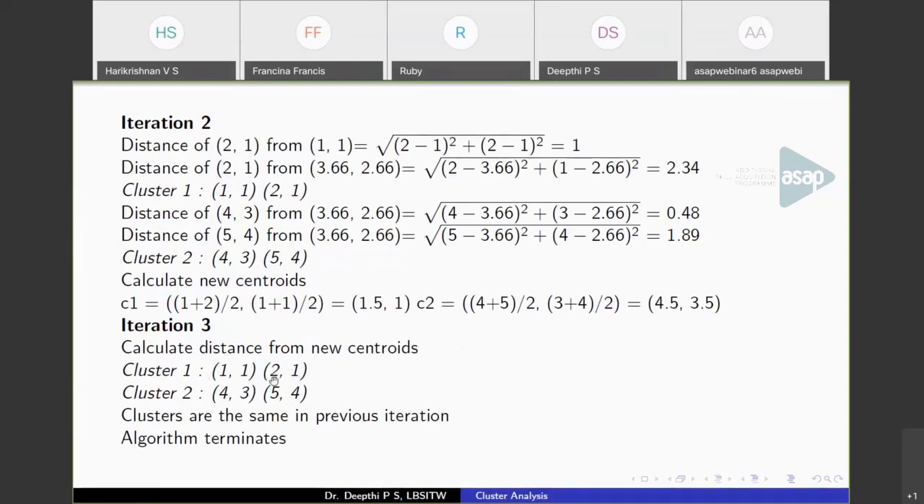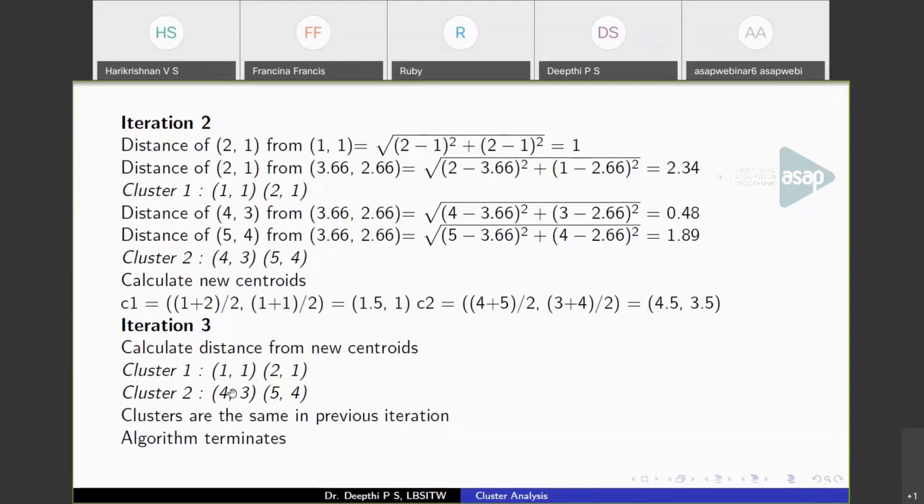So you can find that the clusters are the same as in the previous iteration. So in iteration 2, we got the same partition. That is the partition we get in iteration 3 also. So the clusters are the same, which means we don't have to calculate the mean again. The mean will be the same. So these are the final centroids, 1.5, 1 and 4.5, 3.5, and these are the clusters. Because the clusters did not change, we are not going to calculate the centroids again. So at this point, the algorithm terminates.